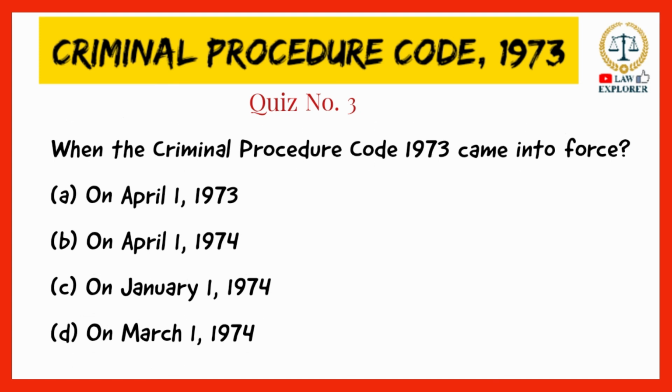Our last question of this quiz is: when did the Criminal Procedure Code 1973 come into force? Option A, on April 1, 1973; option B, on April 1, 1974; option C, on January 1, 1974; or option D, on January 1, 1974. The right answer is option number B, April 1, 1974. For this, you have to refer to Section 1, subsection 3 of the Criminal Procedure Code. Section 1 is short title, extent, and commencement.